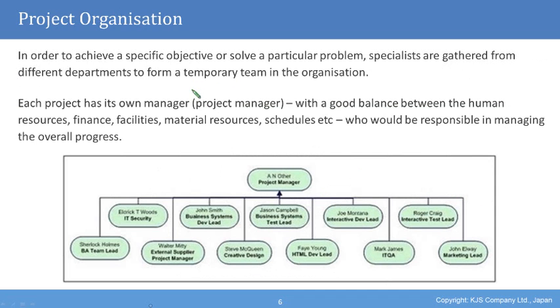In order to achieve a specific objective or solve a particular problem, specialists are gathered from different departments to form a temporary team in the organization. Each project has its own project manager, with a good balance between the human resources, finance, facilities, material resources, schedules, etc., who would be responsible in managing the overall progress.